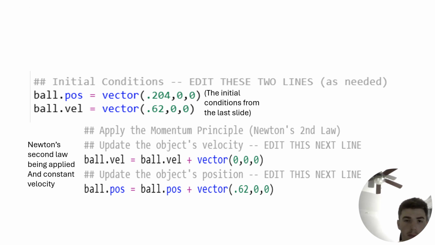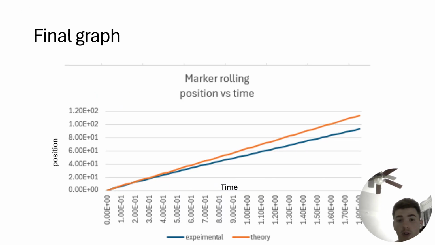This is what the final graph looks like. Time versus position. The orange is the theoretical, what should have happened in a perfect world. The blue is what actually happened. I know it looks like kind of two linear graphs. They're not. The orange is linear. The blue is decreasing exponentially. Even slightly, but it is. That is what's happening there. And you can tell because it matches at the beginning. It doesn't at the end, but it's changing, getting greater. And then we go to the next slide.